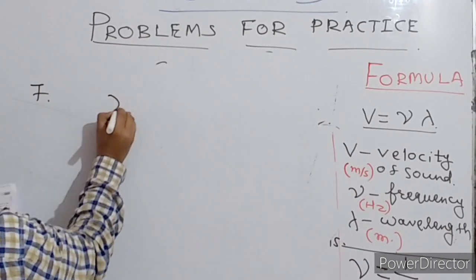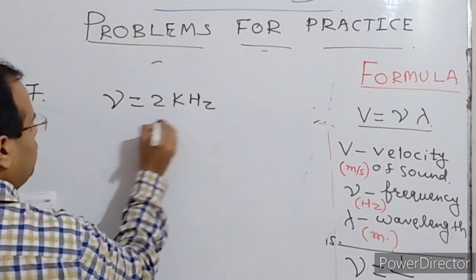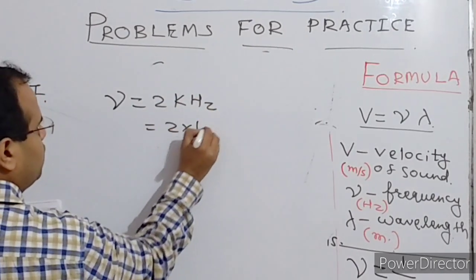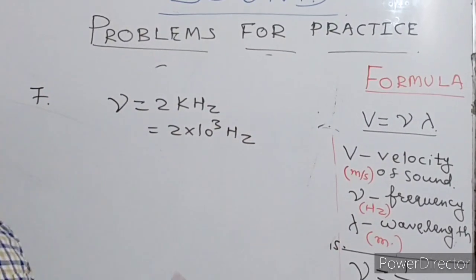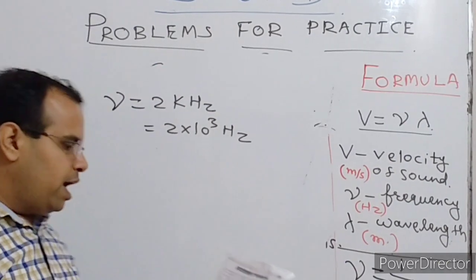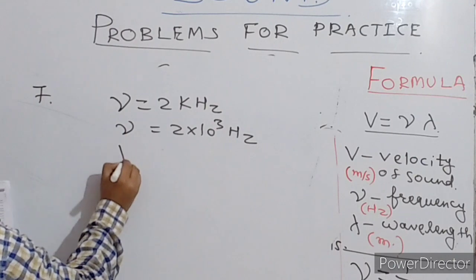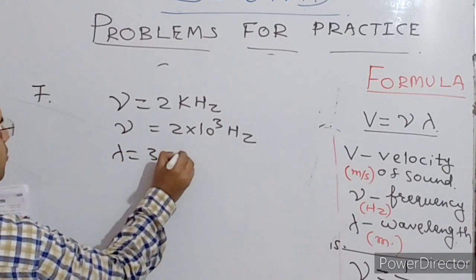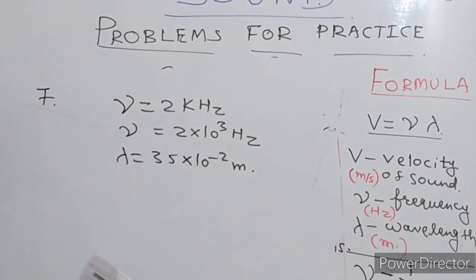So the frequency of the sound wave is given as 2 kilohertz. Now, kilo is 10 raised to the power 3 hertz, so it is 2 into 10 raised to the power 3 hertz. This is the frequency, and the wavelength is given as 35 centimeter, which is nothing but 35 into 10 raised to the power minus 2 meter.